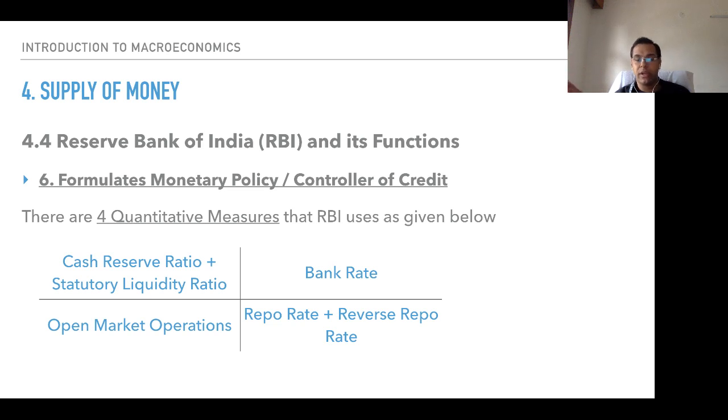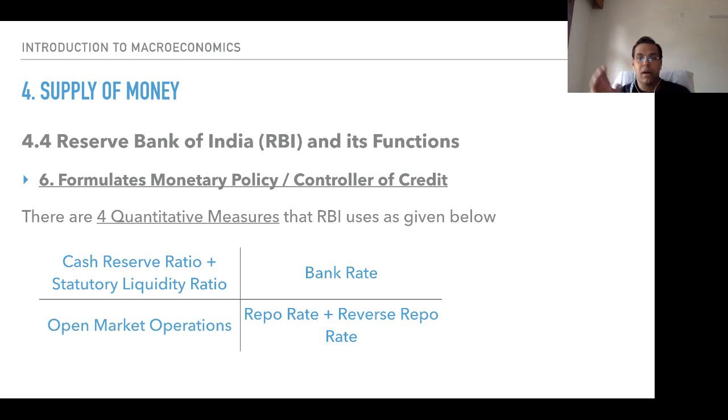Then comes repo rate plus reverse repo rate. Repo rate is also the rate where RBI lends to commercial banks at a certain rate of interest, but the tenure is short term. Reverse repo rate is the reverse of repo rate, where commercial banks are lending to the RBI. So commercial banks are lending to the RBI at a certain rate of interest. Whatever they take, it is considered to be the reverse repo rate.